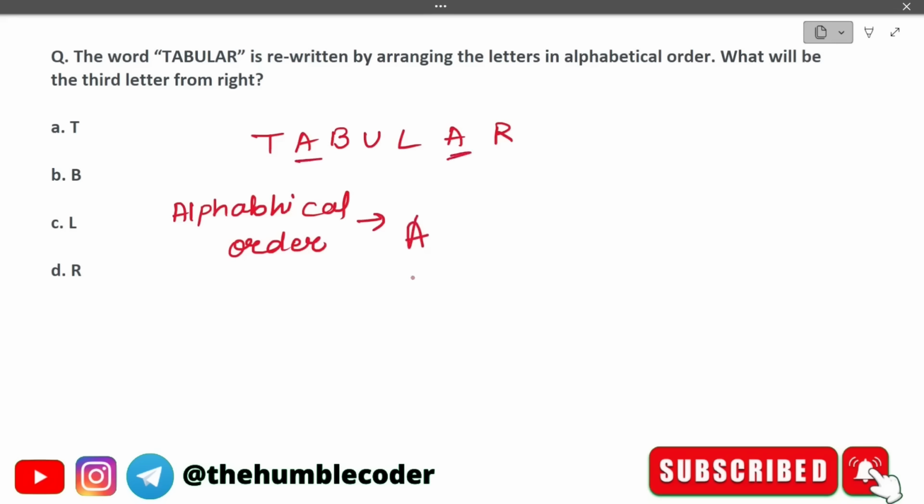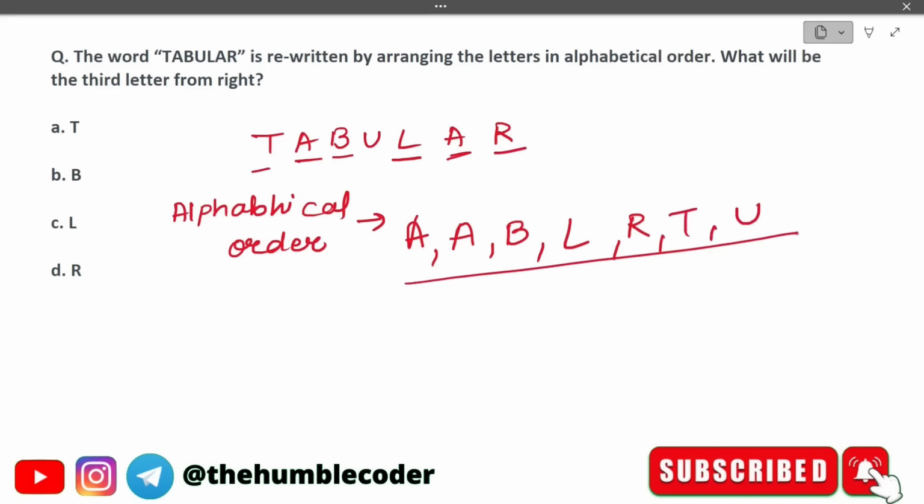In the same way, A is one more time, so we will put A, this one also here. So we will get A. Next is B, right? So our next term alphabetically will be B. Then we will have L, and then we will have R, then T, and then U. So now our series is arranged in alphabetical order.